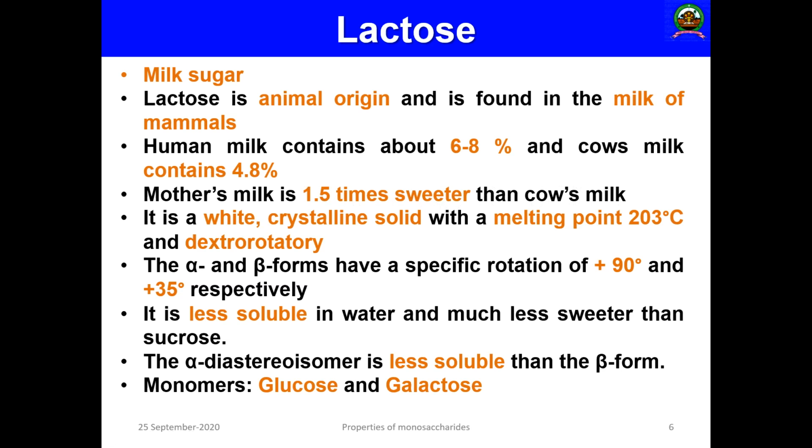Okay, so it is a white crystalline solid which has a melting point of 203 degrees centigrade. This has got the highest melting point. And this is dextrorotatory in nature. The alpha and beta forms have a specific rotation of plus 90 and plus 35 respectively. Alpha has got 90 and the beta form of lactose has got 35 degrees